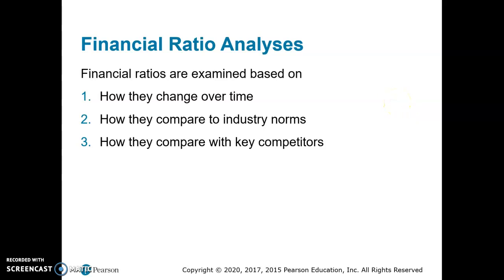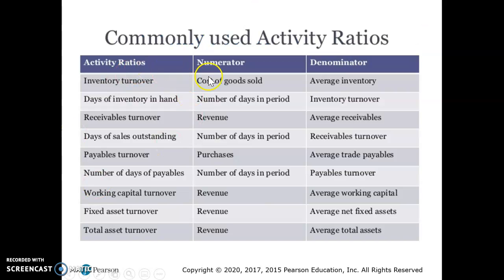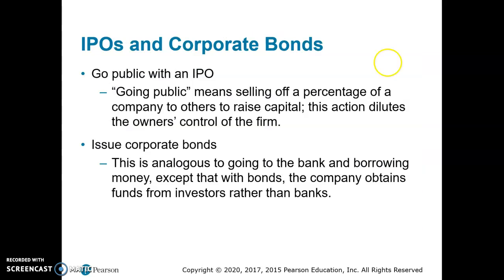We can also look at financial ratios. With financial ratios, we look at how your ratios have changed over time, how they compare to industry norms, and how they compare to our competitors. Here are some of the more commonly used ratios: inventory turnover, receivables turnover, payables turnover. These are just some commonly used ratios. They basically take 2 numbers. Here they take the cost of goods sold divided by your average inventory to get a number. Again, ratios are really used to compare to how you've done in the past, to industry norms, and to your competitors.